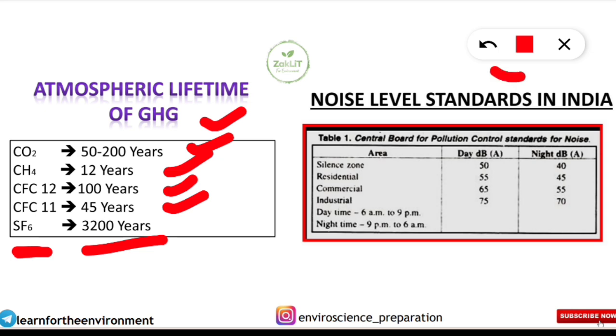And noise level standards also, it is asked. It is given by the Central Pollution Control Board. For noise, it is based on the silence zone, residential, commercial and industrial zone. Daytime is from 6 AM to 9 PM. Night time is considered from 9 PM to 6 AM. So in silence area, it should be 50 decibel during the day, and night time, it will be 40 decibel. Residential area 55 decibel during day, 45 during night. Commercial 65 during day, 55 decibel during night. Industrial 75 decibel during day and 70 decibel during night time. So these are the things which are very frequently asked.